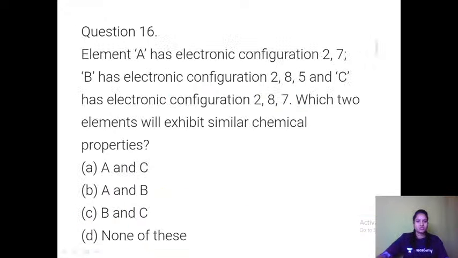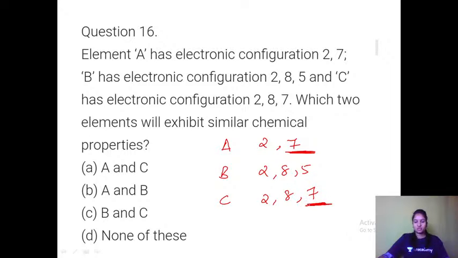Next question. Element A has electronic configuration 2, 7. B has electronic configuration 2, 8, 5. C has electronic configuration 2, 8, 7. Which two elements will exhibit similar chemical properties? Very simple: if they have the same valence electrons, they will have similar properties. A is 2, 7, B is 2, 8, 5, C is 2, 8, 7. A and C have the same number of valence electrons. A is actually fluorine and C is chlorine, so option A and C is the right one here.